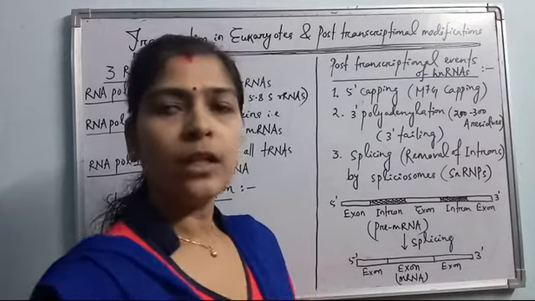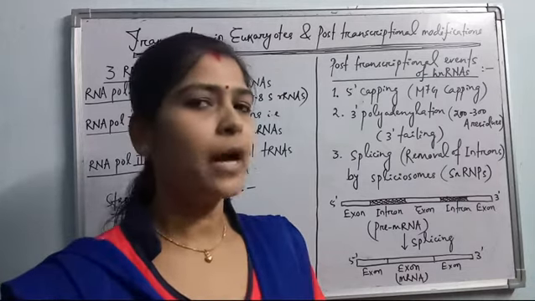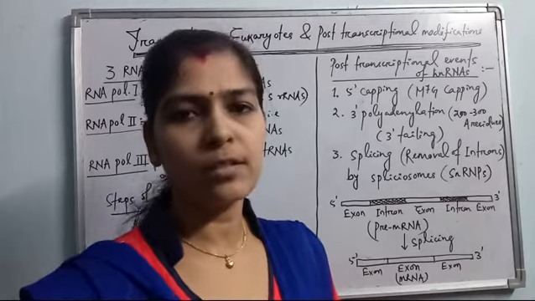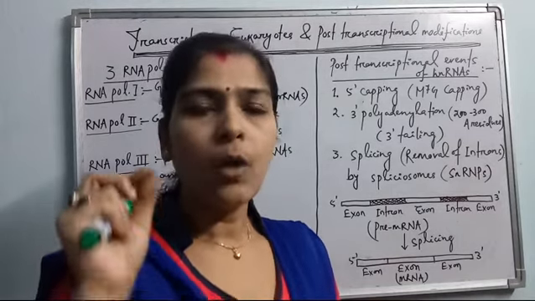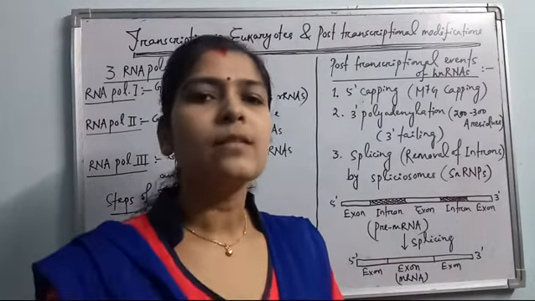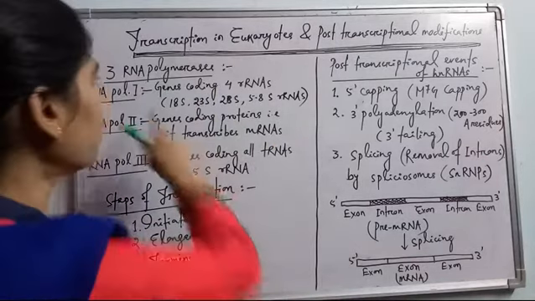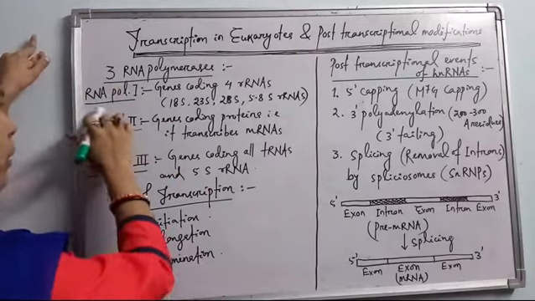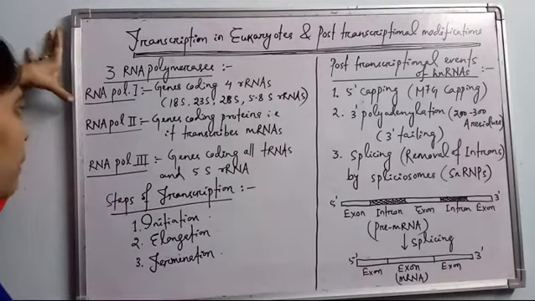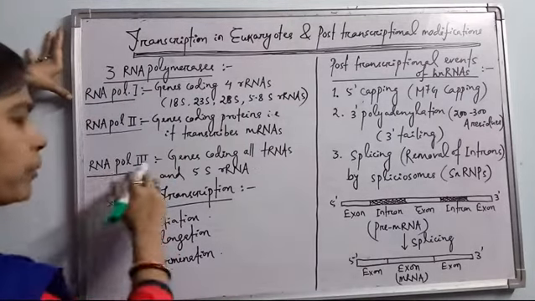Next, three different types of RNA polymerase enzymes are involved in eukaryotic transcription, and each synthesizes a different type of RNA. RNA polymerase 1, RNA polymerase 2 and RNA polymerase 3.